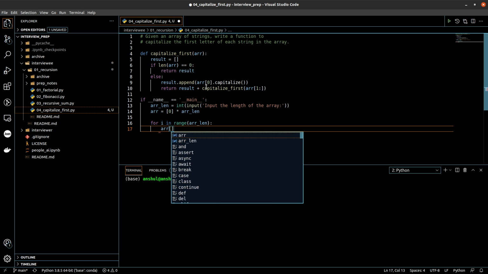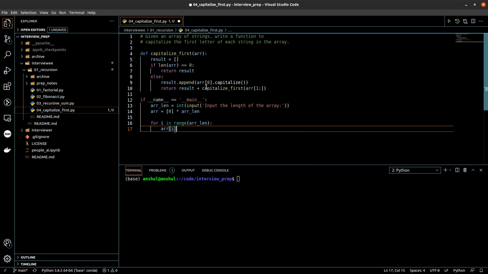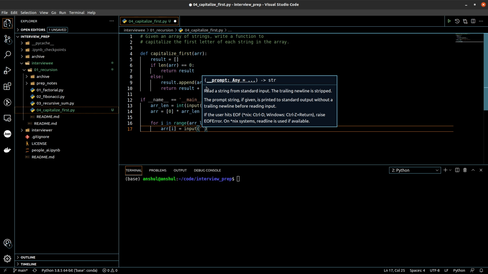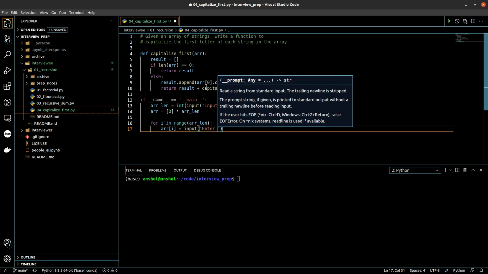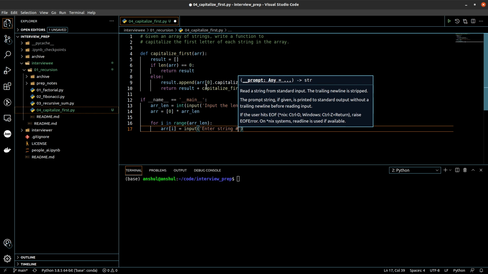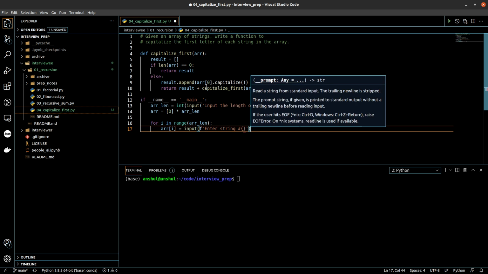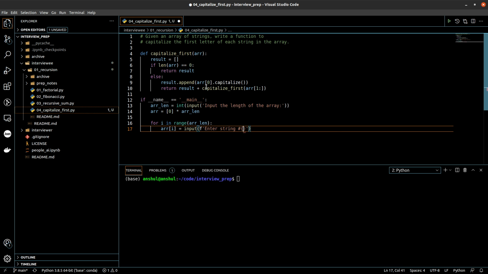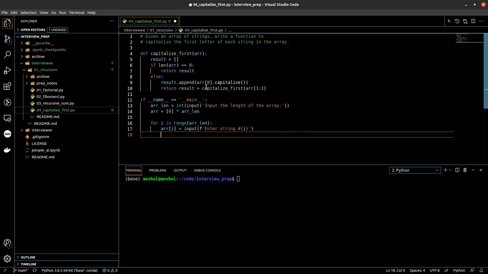So array of I input, let's prompt the user, enter string number, and let's use the f format prompt here, and let's ask the user to input the first string, second string, and so on. Okay, so yeah, this for loop will give us the input.